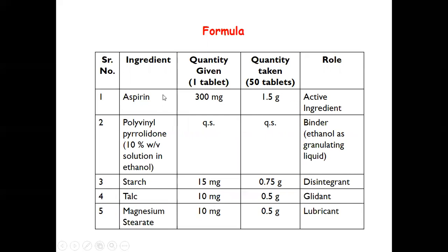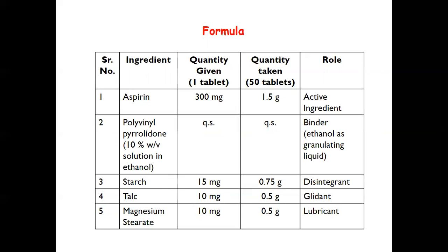Aspirin is susceptible to moisture, hence water could not be used as a granulating liquid. Here ethanol, that is organic solvent, is used as a granulating liquid, and aspirin granules are to be prepared using wet granulation method. Polyvinyl pyrrolidone is the binder which is used for the preparation of aspirin granules. So 10% weight by volume solution in ethanol should be added in sufficient quantity to produce the cohesive mass, which can then be passed through the screen.